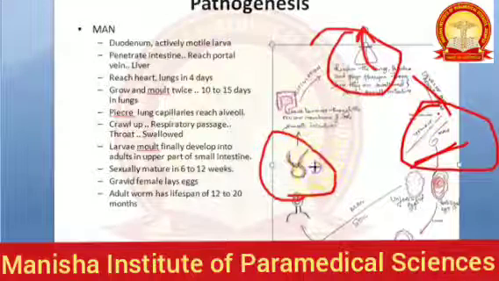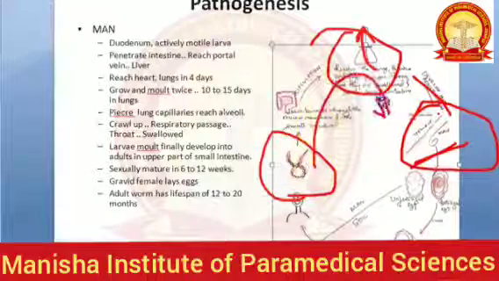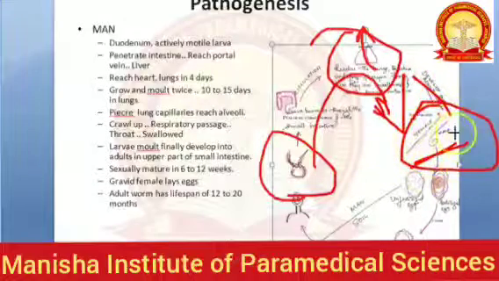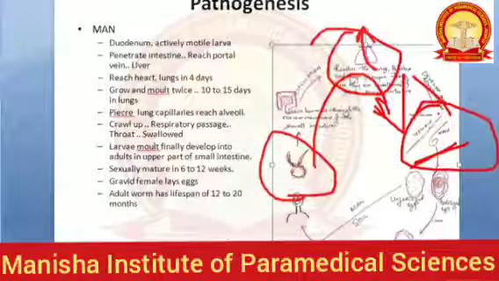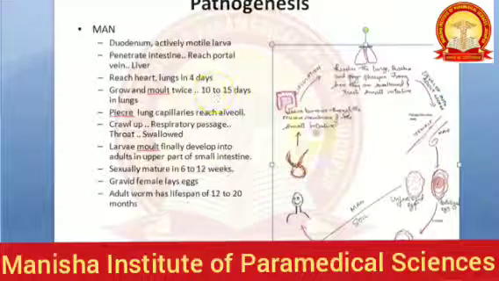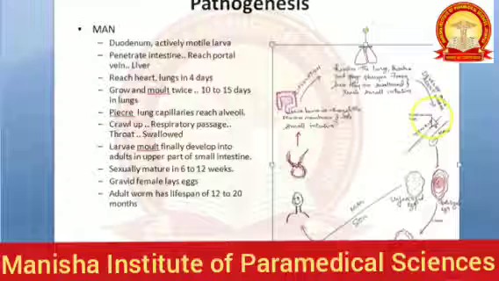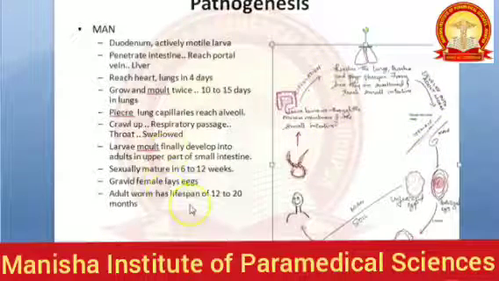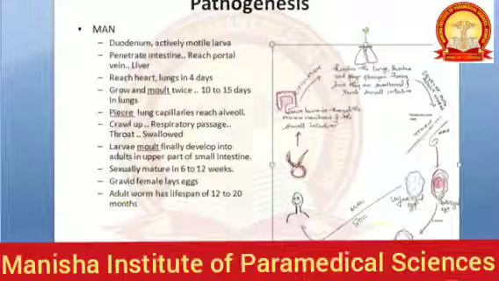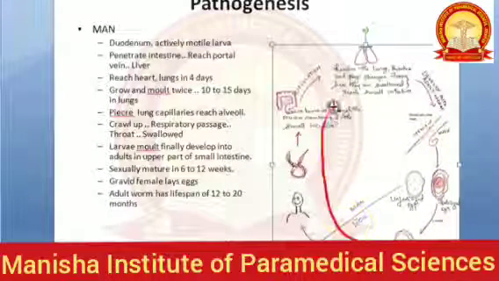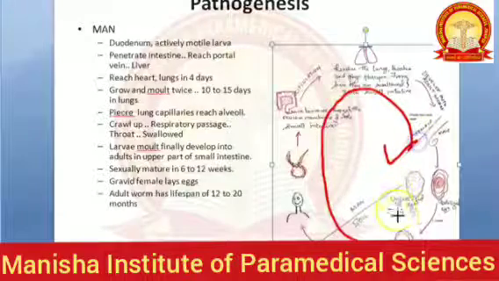I think 2 larvae entered this man and became one male and one female. Then the gravid female will release the eggs. This adult worm will live for 1 year, it can live for 1 to 2 years. So that was the life cycle and pathogenesis in man and in soil.